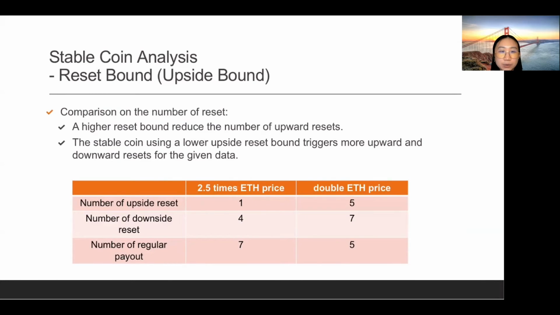As for downside reset, this is because beta becomes larger after an upward reset, as it is more likely to be smaller, given a stable net asset value of Class A coin. The net asset value of Class B coin is easier to reach the downside reset bound. Thus, frequent upward resets may be followed by a series of downward resets.